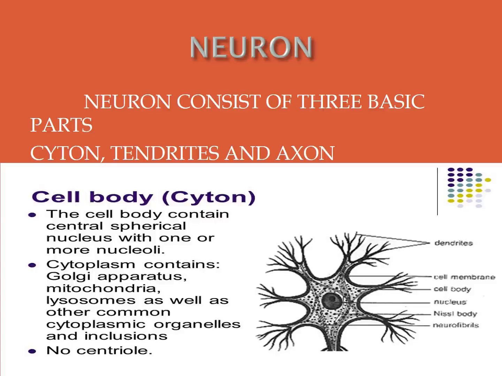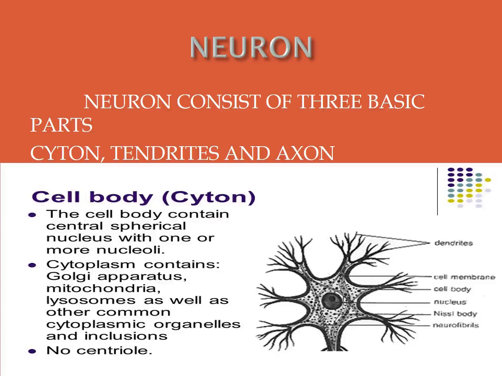The branched projections increase the surface area for receiving signals from other nerve cells. What is the work of dendrites? To receive signals from other nerve cells.